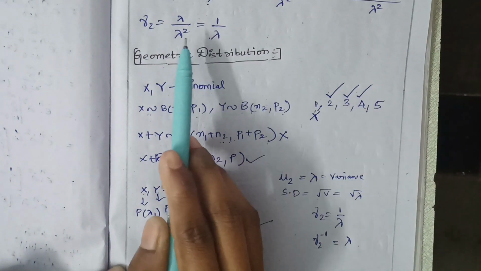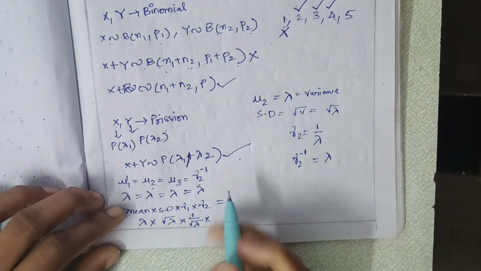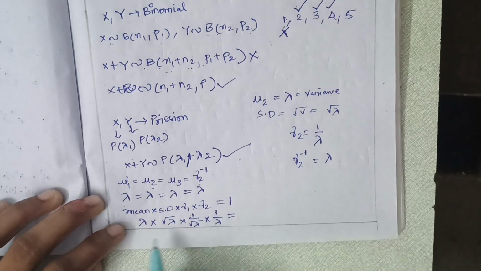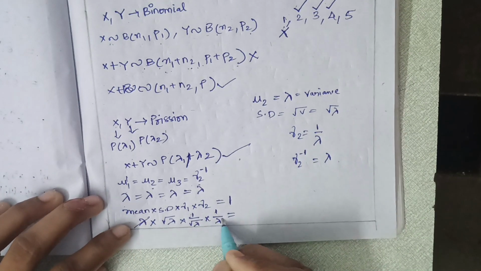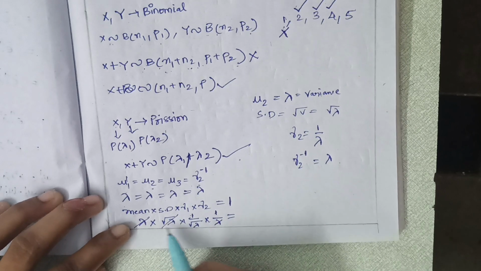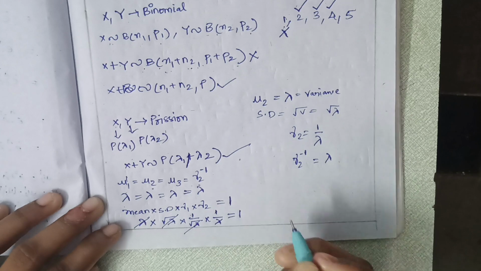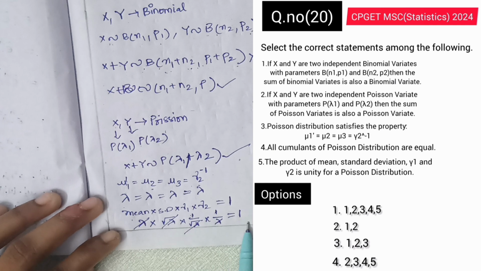Gamma 2 we also got as 1 by lambda. So we can easily cancel the lambda in the denominator and numerator, and the square root lambda. 1 into 1 is equal to 1. So the product of mean, standard deviation, gamma 1 and gamma 2 is equal to unity. So the fifth statement is also true.